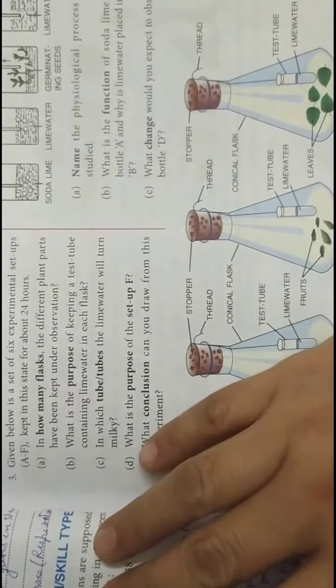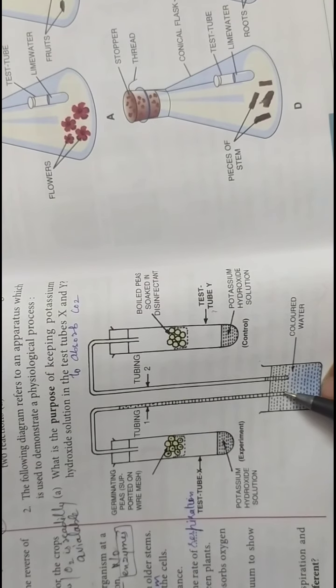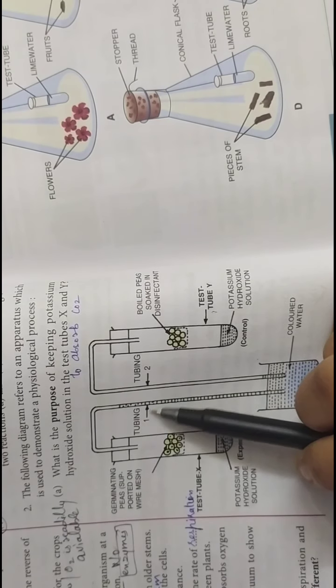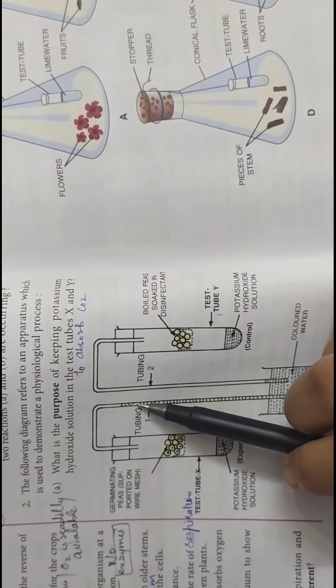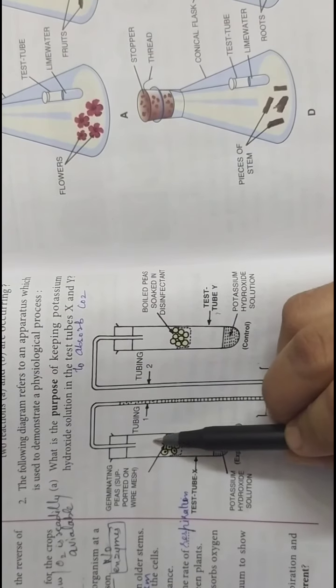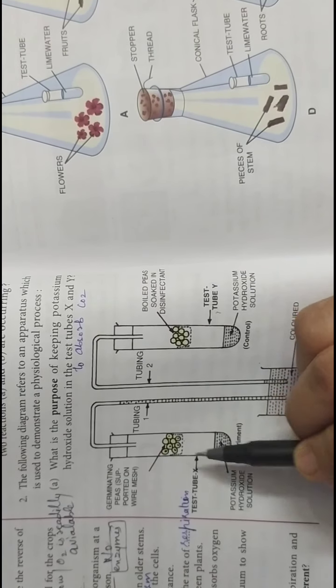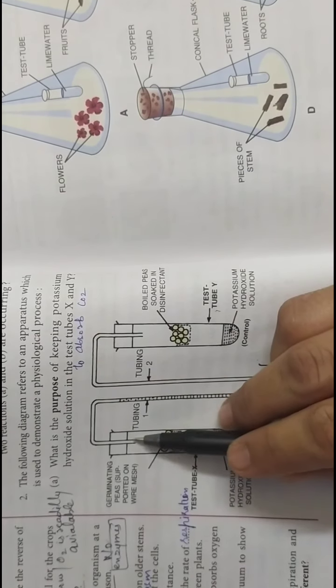Then why has the colored water risen in tubing 1? In tubing 1, it is dipped in colored water, and we see that there is certain rise in colored water. It is because already the oxygen which was present in the test tube is used by these germinating seeds, and the carbon dioxide is given out.